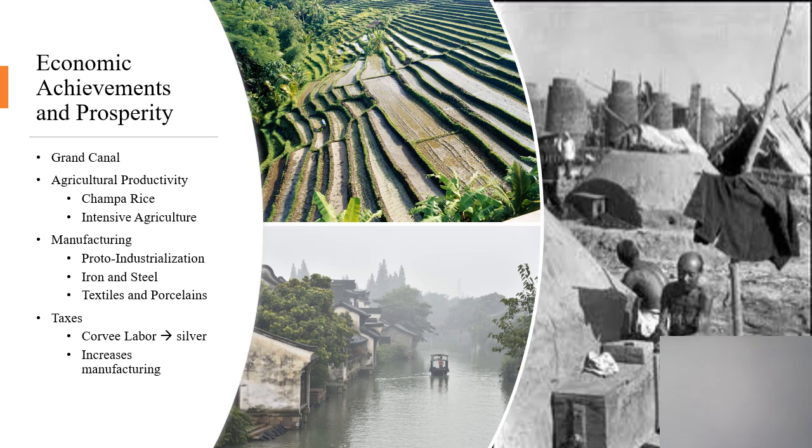This gets lessened a lot by the Song Dynasty, and instead, when the government wants people to help with a public work project, they pay them. They pay them in silver and in currency. But they also are now demanding that peasants pay the government their taxes in silver, right? That they pay cash money and not just do work for the government to pay their taxes. It's kind of interesting to think about, right? Would you rather show up and work in a national park a couple days of the year and consider your taxes paid, or pay some amount of money at the end and not have to do anything?